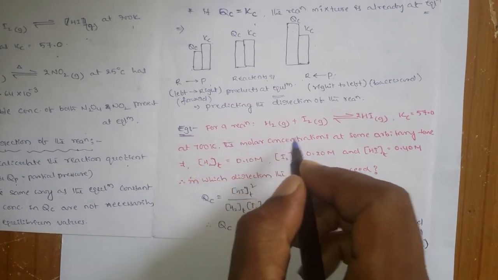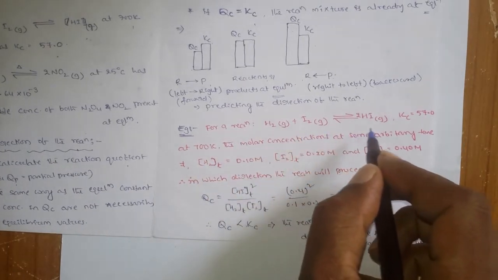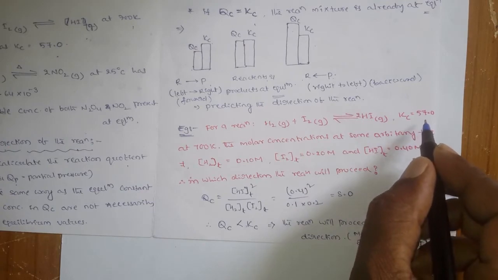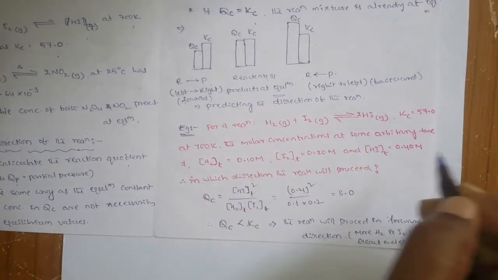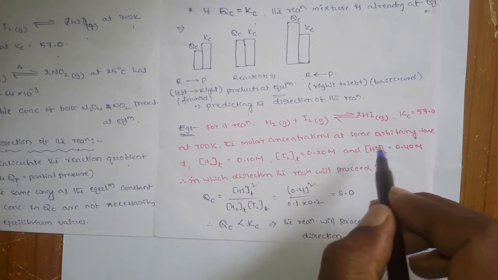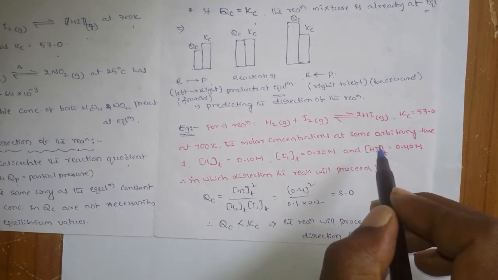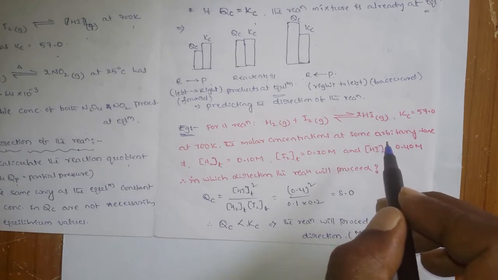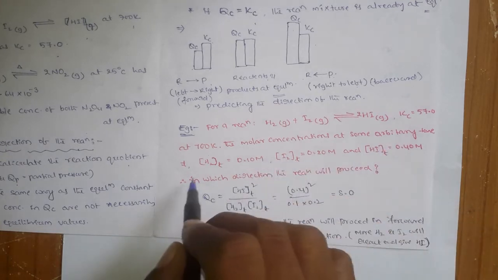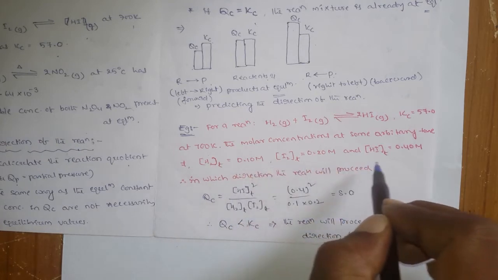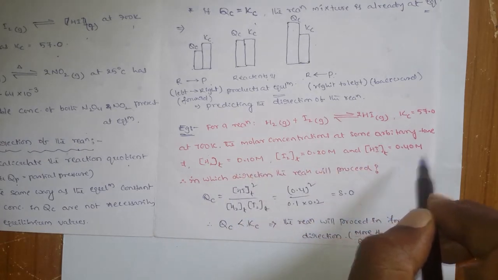For a reaction, hydrogen reacts with iodine to give 2 moles of hydrogen iodide, where the Kc value is 57 at 700 kelvins. The molar concentrations at some arbitrary time, not at equilibrium, are 0.1 molar and 0.2 molar for the reactants, and for the hydrogen iodide it is 0.4 molar.